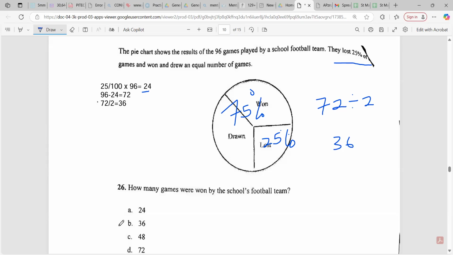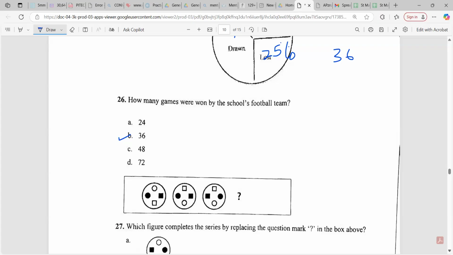I think some persons did the first step, got the 72, but did not continue. Remember, guys, they say how many games were won by the school. How many games were won? So what you found, the 72, was won and drawn. So you have to divide by 2. Another question, how many games were drawn? 36, because they are equal. Alright?